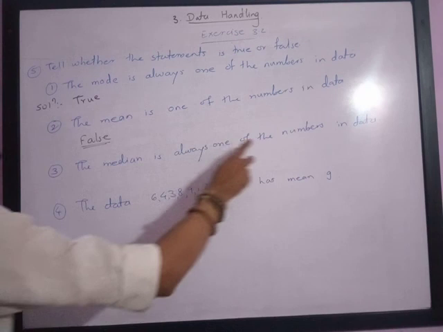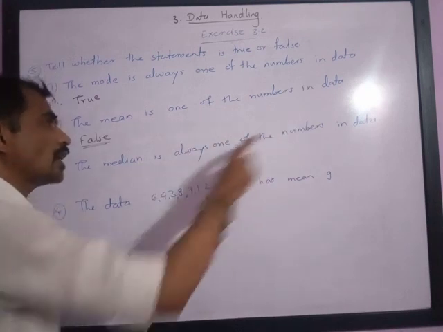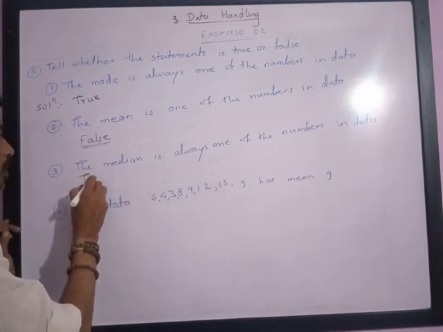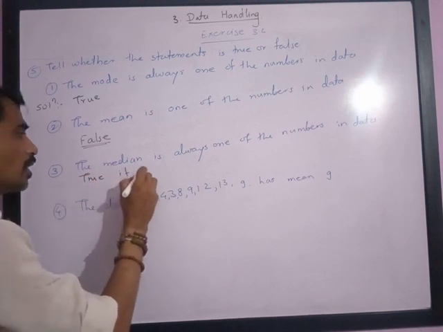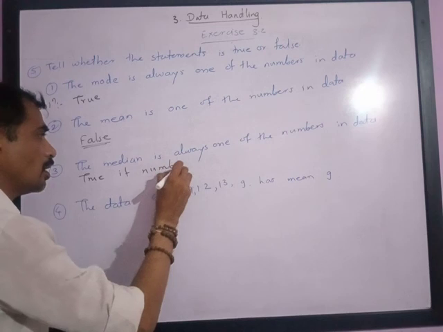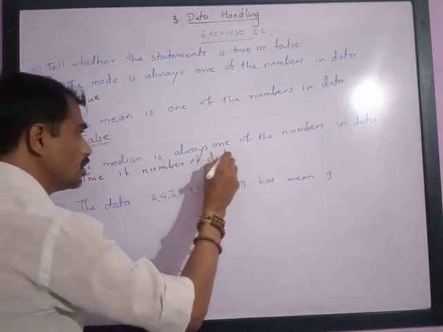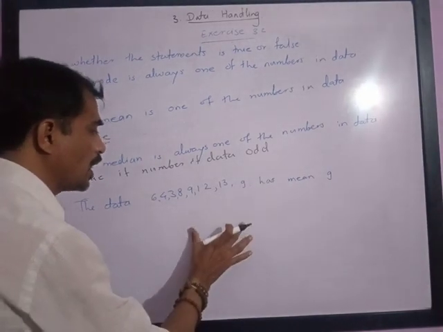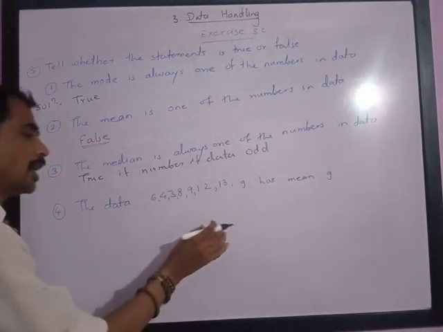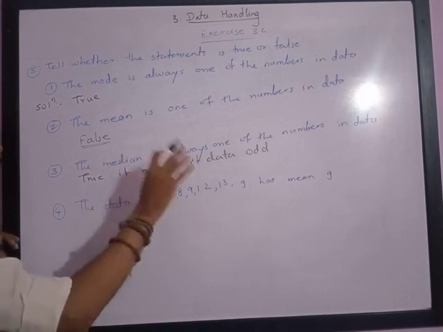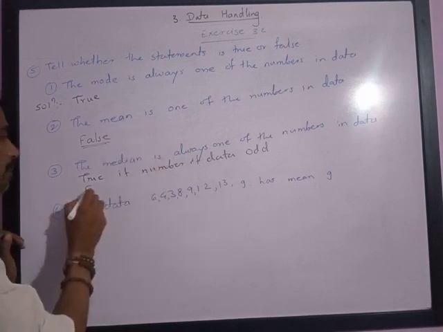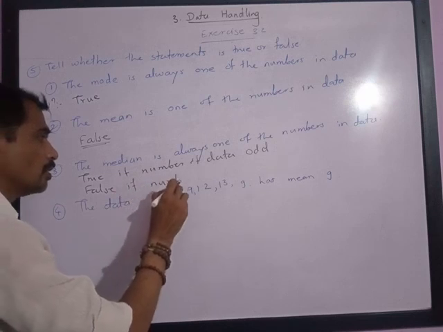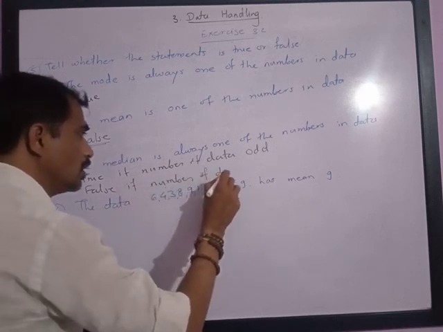Now this is true if the number of data is odd. So if there are 3 data, then the middle reading will be one of the numbers in the data, but it will be false if the number of data is even.